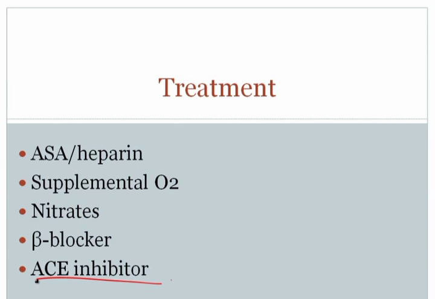Number one, it causes constriction of the peripheral arterioles, so by giving an ACE inhibitor, you'll block that constriction of the peripheral arterioles, therefore decreasing the afterload on the heart. In addition, remember that angiotensin II goes to the adrenal and causes release of aldosterone, which eventually comes back to the kidney and grabs sodium, and then water will follow. So you would increase the blood volume via angiotensin II, and by giving an ACE inhibitor, you'll decrease that effect so that the blood volume will not increase. All of this acts to decrease the risk of left ventricular dilatation.